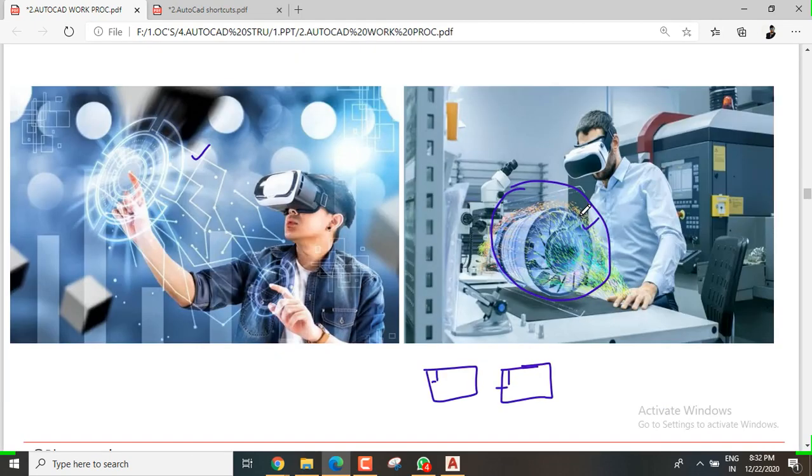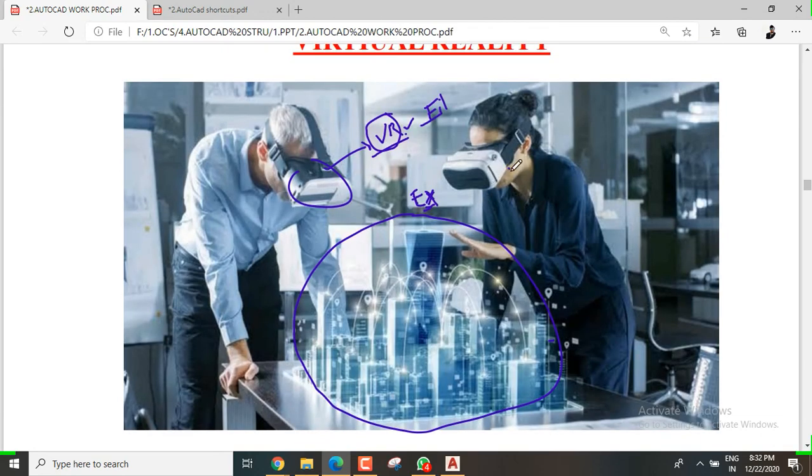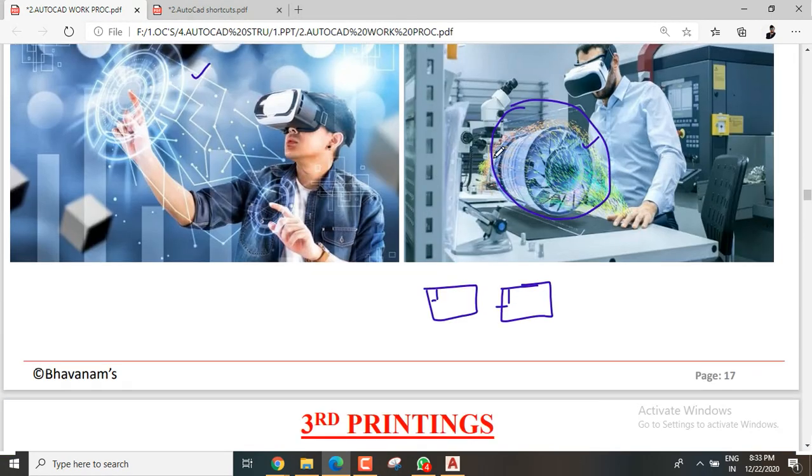If you show a project built like this in 3D to your client, they will feel amazed. They will ask, is this really going to happen on my site? That is how things are going.